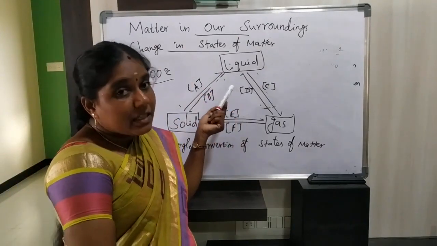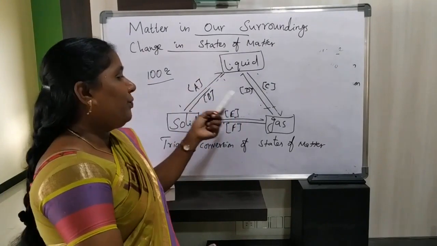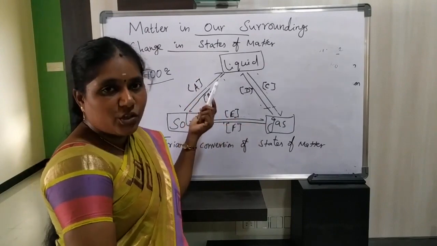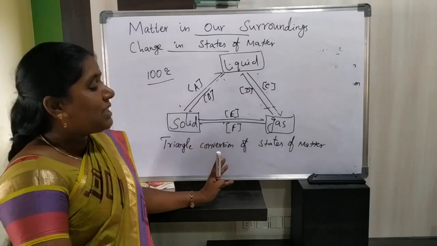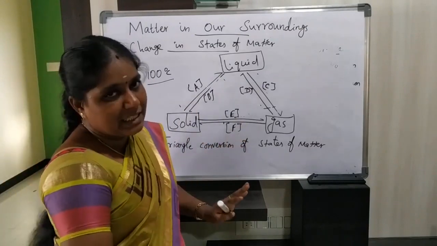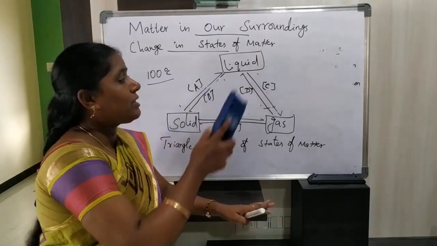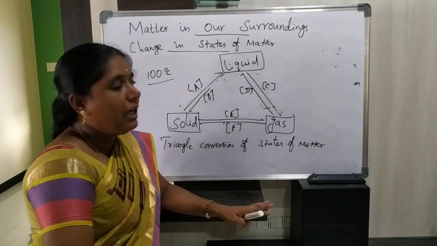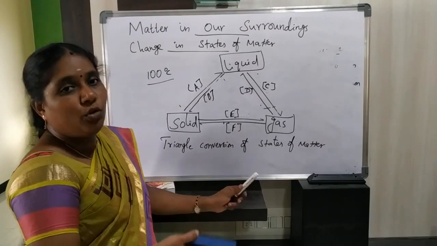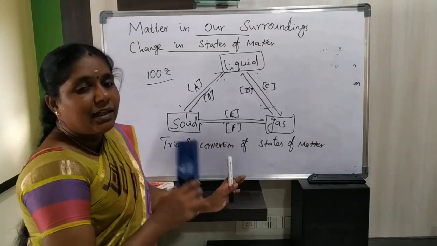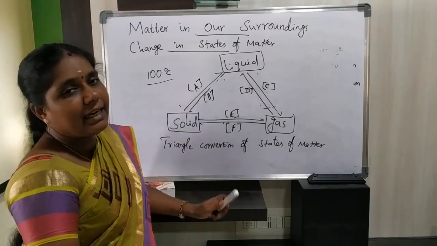What is C? C is evaporation or vaporization, or boiling. And what is D? That is liquefaction or condensation. And what is E? That is sublimation. What is F? This is also sublimation. Like this you have to write what is A, B, C, D, E and F. In this way they will ask in your examination, or else they will ask for the full conversion. You have to know about this triangle of conversion of states of matter, one state of matter into another.